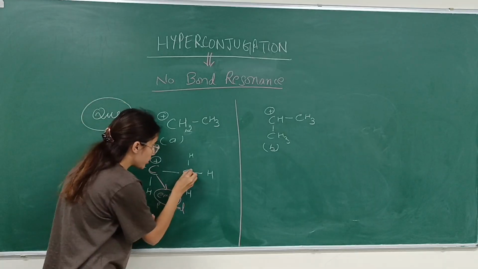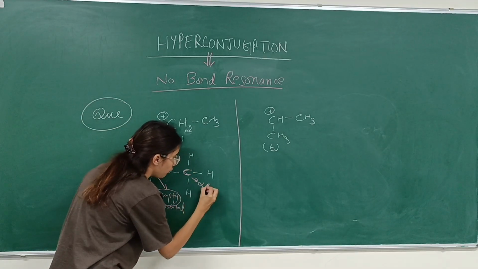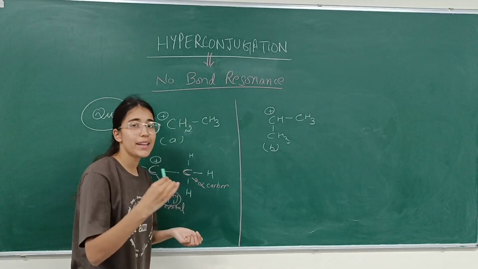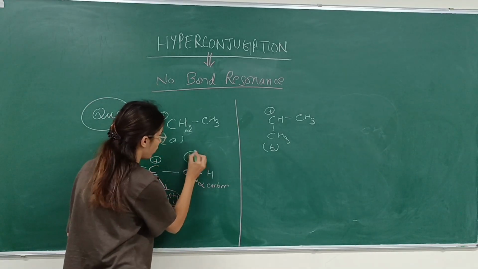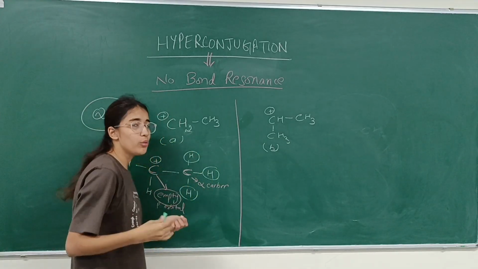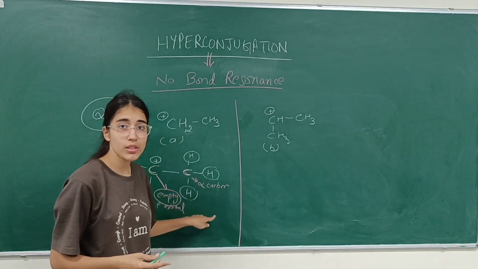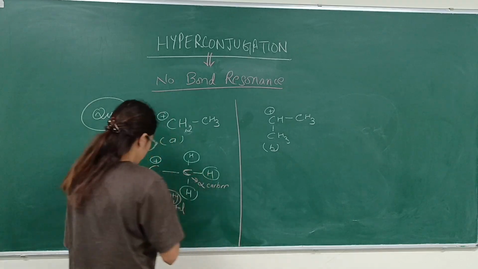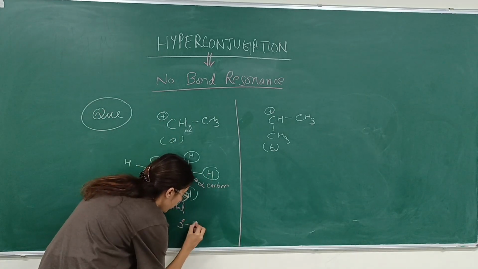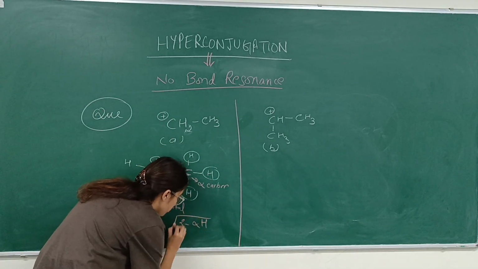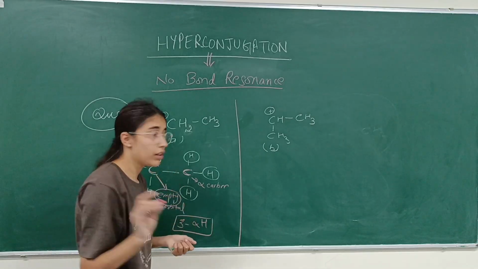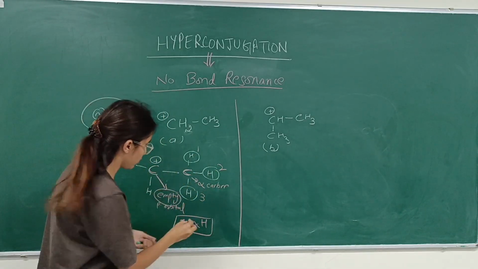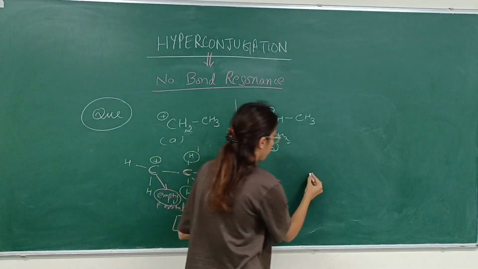Now adjacent to this is your alpha carbon, and hydrogens attached to the alpha carbon are called alpha hydrogens. So how many hydrogens are there? 3. So 3 alpha hydrogens: 1, 2, 3. Let's come to this example.